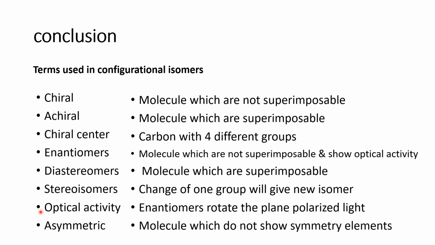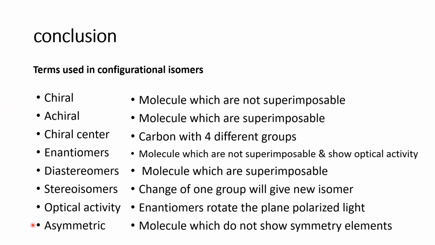So optical activity is a property of an enantiomer where the plane polarized light is rotated either in the plus direction or minus direction, that is clockwise or anti-clockwise direction. Asymmetric: a molecule which does not show any symmetry elements is called an asymmetric molecule. Such molecules are called chiral molecules.